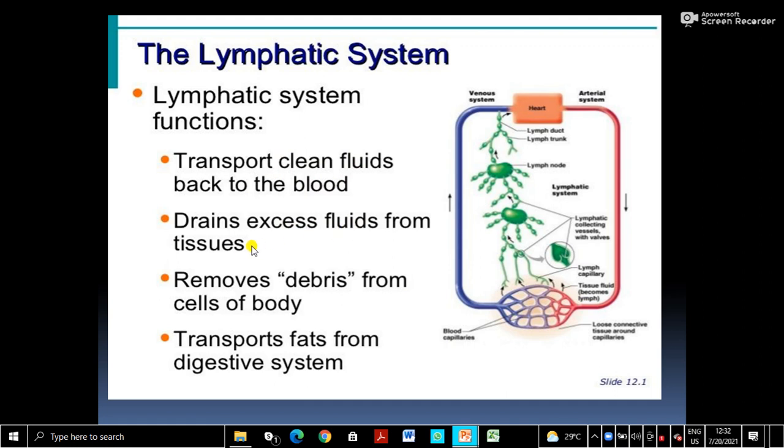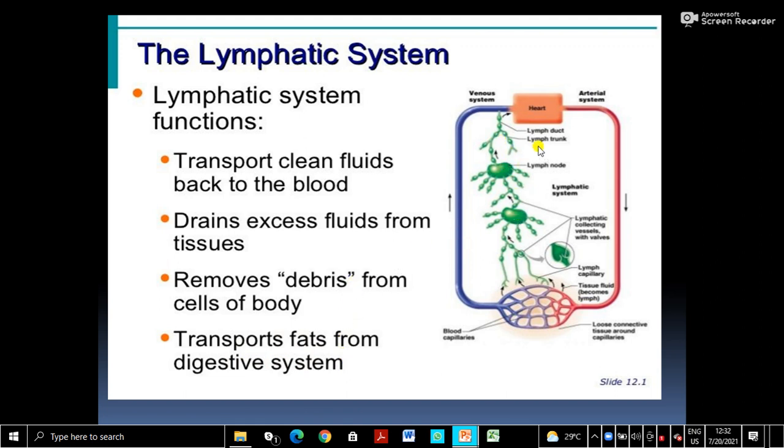Its formation and return to the blood vessels should be balanced. Otherwise, if excess fluid accumulates, it results in swelling. Then it removes debris. Debris means waste from the cells of the body. And as a digestive function, it transports fats from the digestive system. In food absorption we have already explained this.